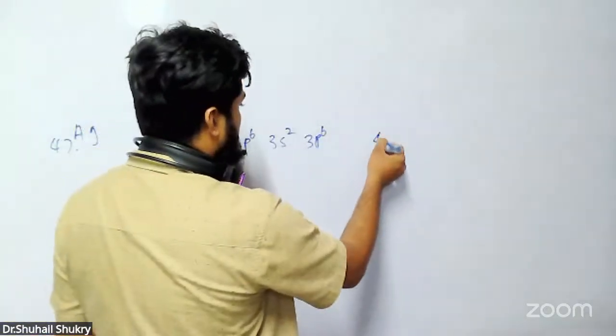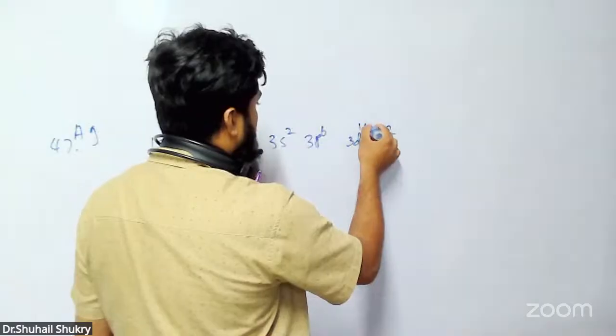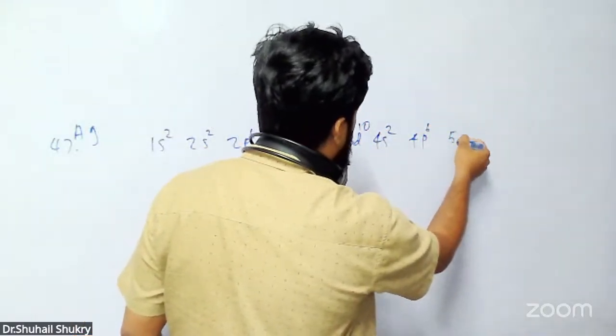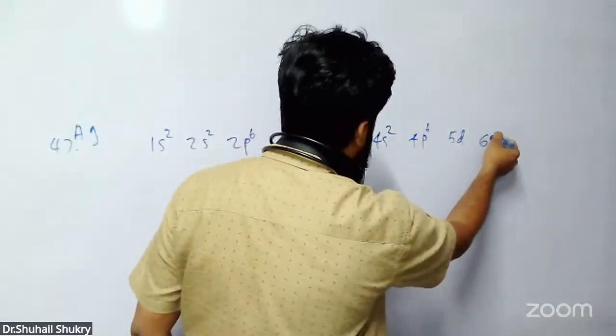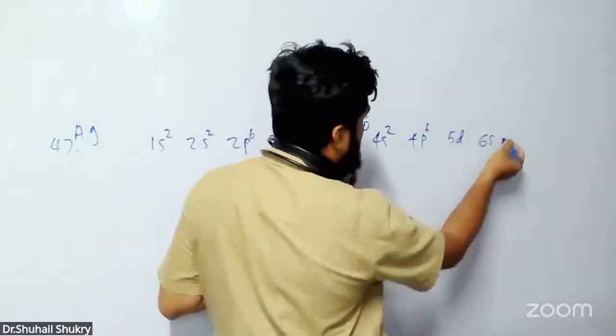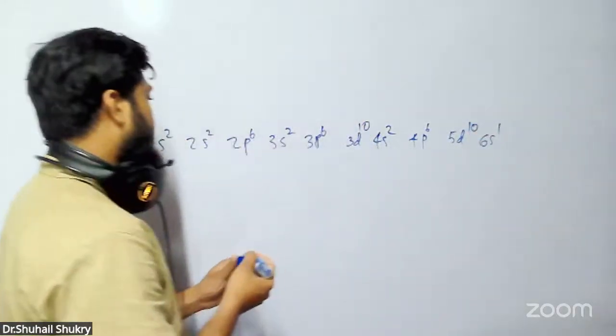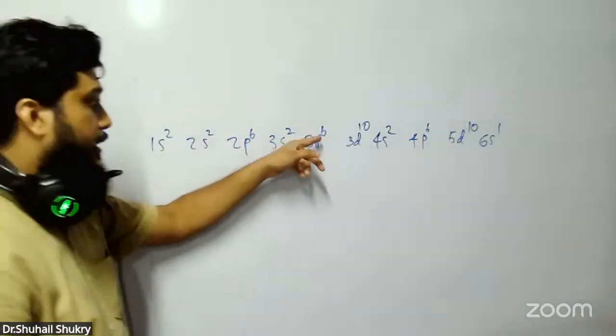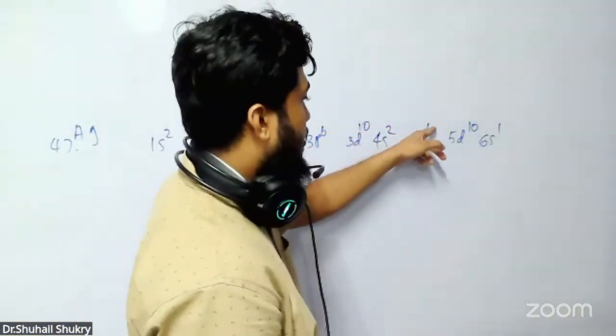When filling, 4s2 will fill first, then 3d10. Then 4p6, 5s, 4d10, then 5s1. I guess it is like this. Count and see: 2, 4, 10, 12, 18, 20, 30, 36, 46, 47.